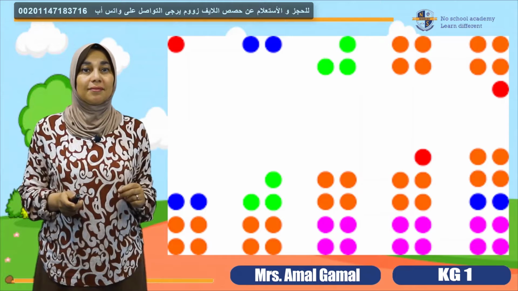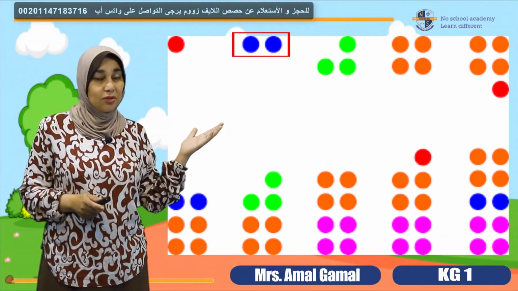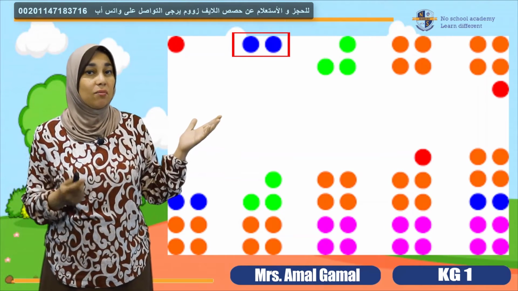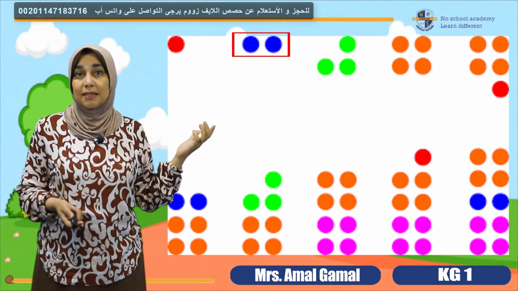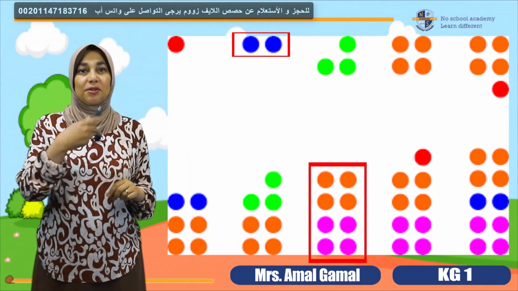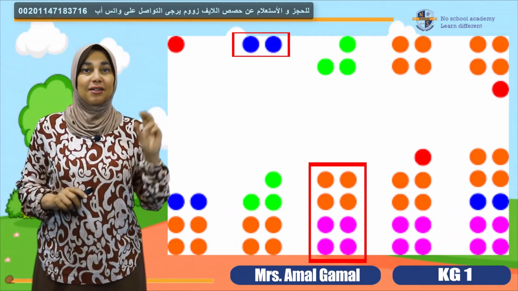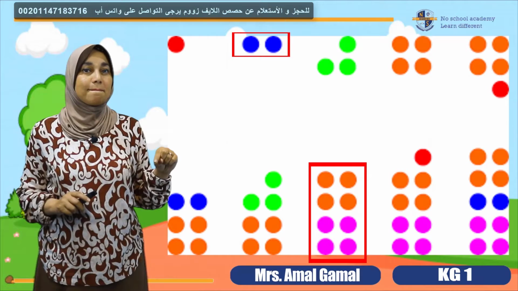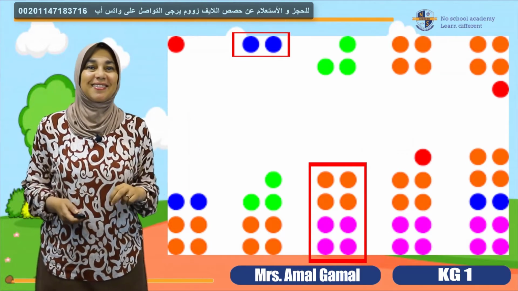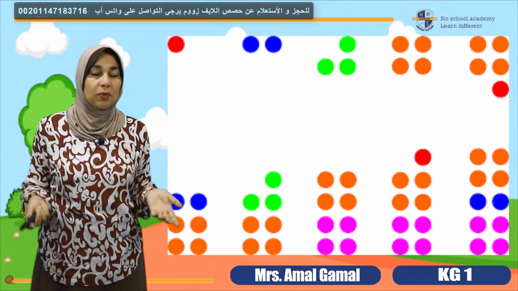Another example, I have 2 dots to start with, and how many more dots do I need to make a 10? 2 plus 8. So I circled the 2 sets. 2 dots in one set, and the other set is 8. Excellent.